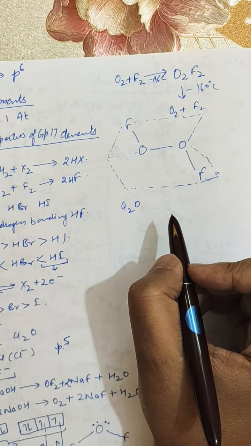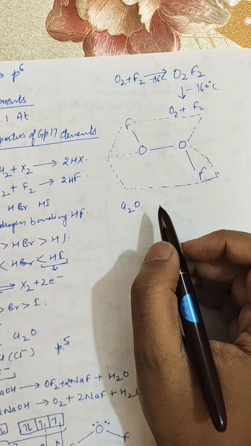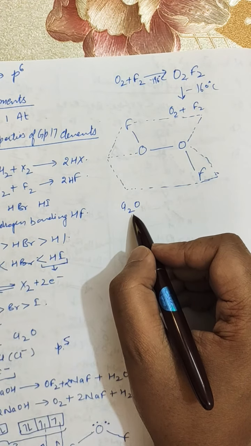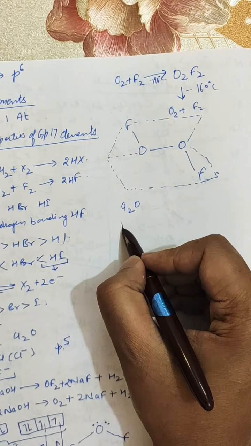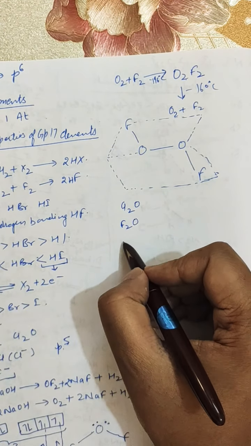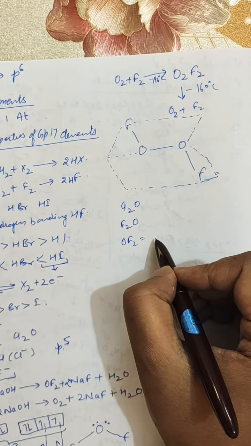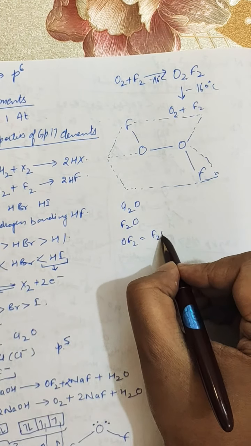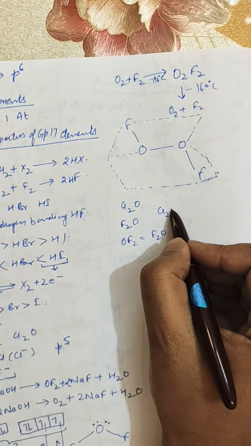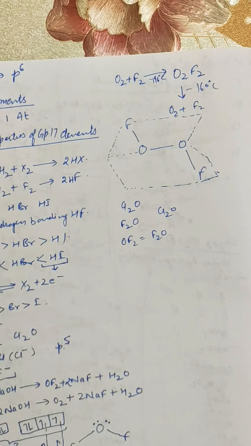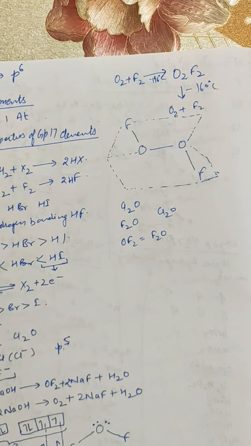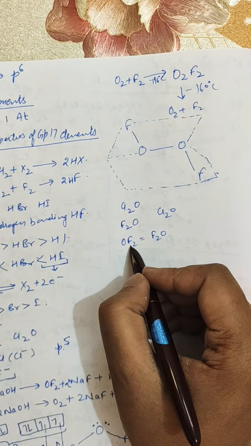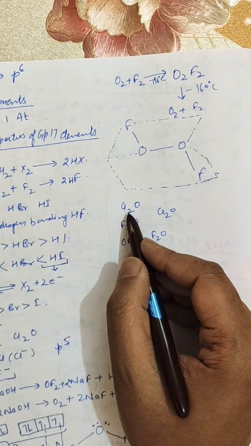So there are so many oxides. But first of all, you must know that chlorine oxide has a similar formula as F2O or OF2. You can write it as F2O or OF2. Similarly, Cl2O or OCl2. So this is called oxygen difluoride and this is called chlorine monoxide.